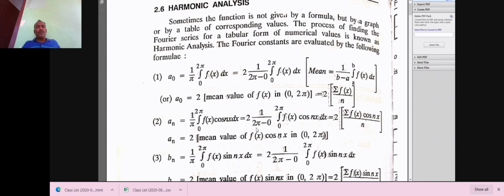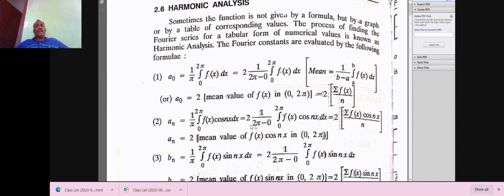But in harmonic analysis, if the function f of x is not given, we can use harmonic analysis. In the previous cases we saw that f of x is equal to x square, f of x is equal to x, f of x is equal to pi minus x. Likewise, if f of x is not given, we can use harmonic analysis.